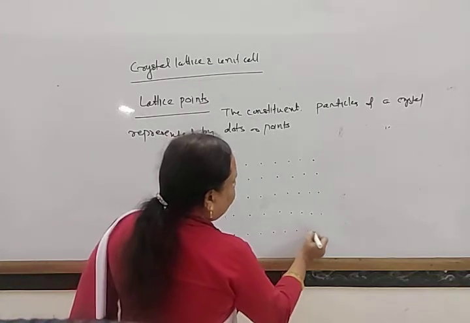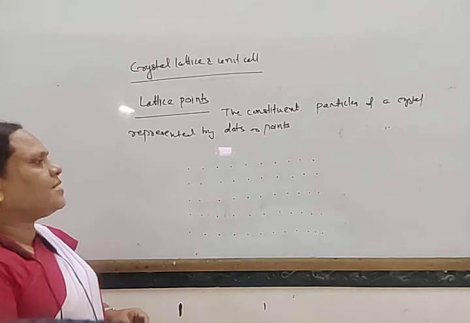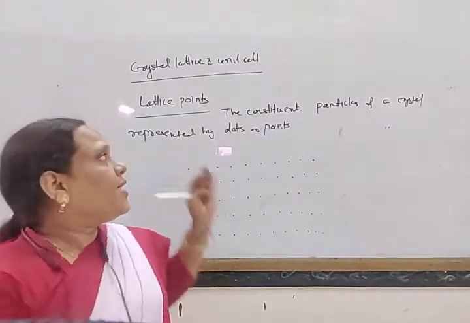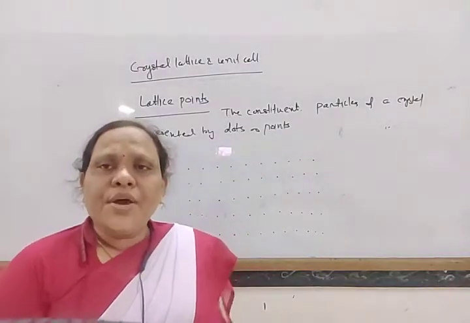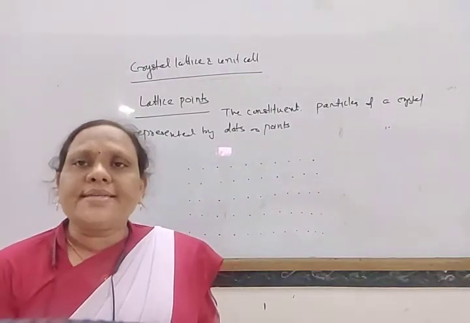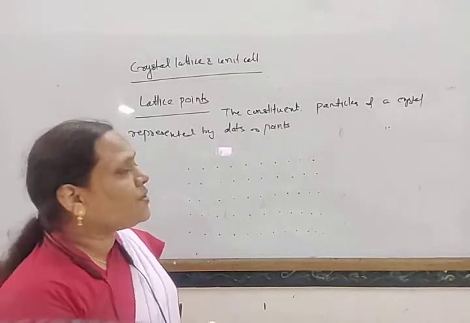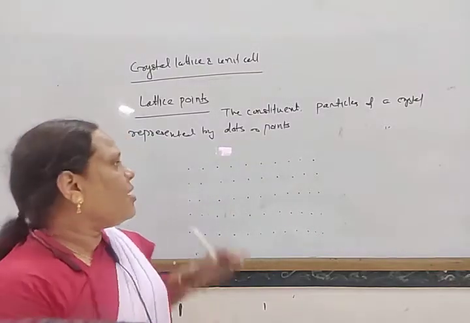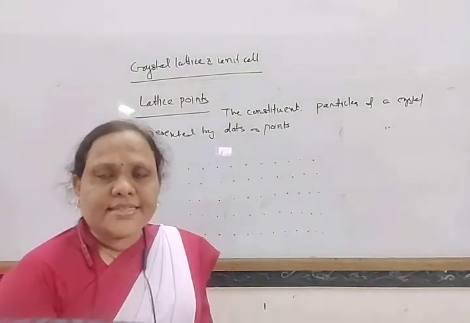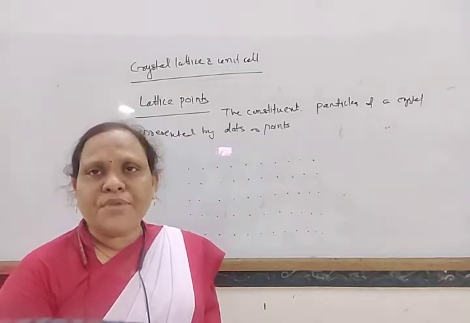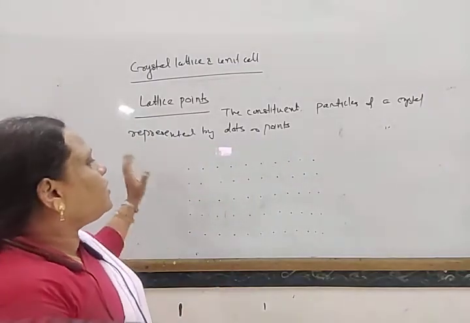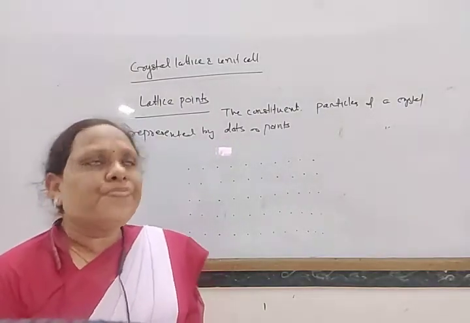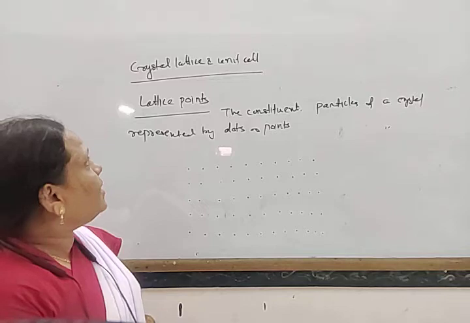The arrangement of all the constituent particles in a three-dimensional way, so that it gives the complete crystal structure, is known as the crystal lattice,